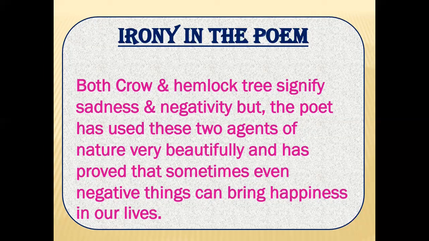Something opposite happens. So similarly, in this poem, crow and hemlock tree signify sadness and negativity. But the poet has used these two agents of nature very beautifully and has proved that sometimes even negative things can bring happiness in our lives.